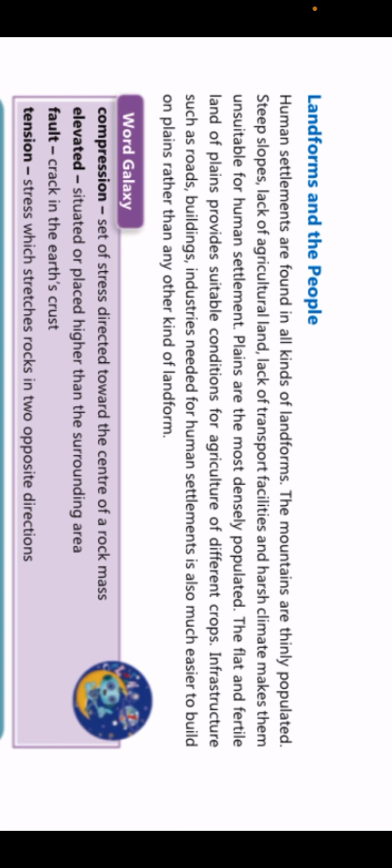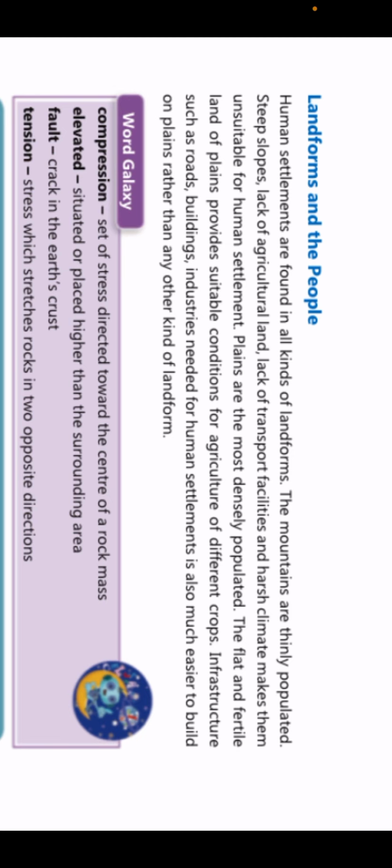Steep slopes, lack of agricultural land, lack of transport facilities, and harsh climate make them unsuitable for human settlement. So why are mountains very thinly populated? Because वहाँ पे slopes हैं, agriculture करना is difficult, the transport is very limited, and the climate is very harsh मतलब very difficult at times. That means when the winters are there, there is sometimes so much snow that it's very difficult for people to live there. Plains are the most densely populated.